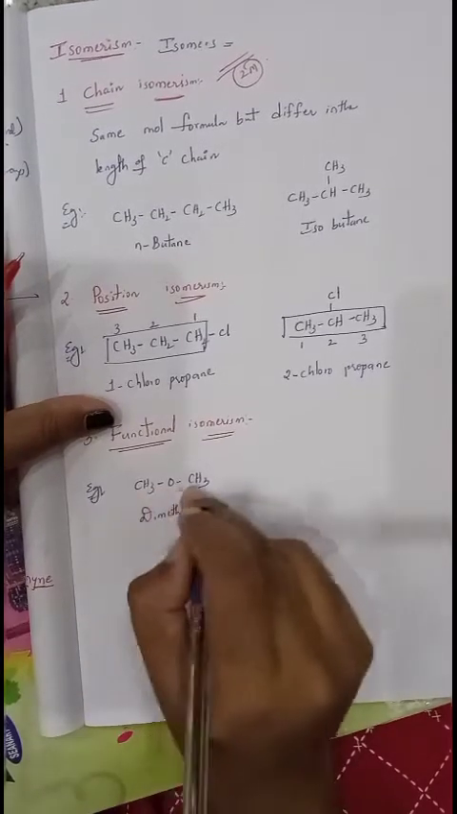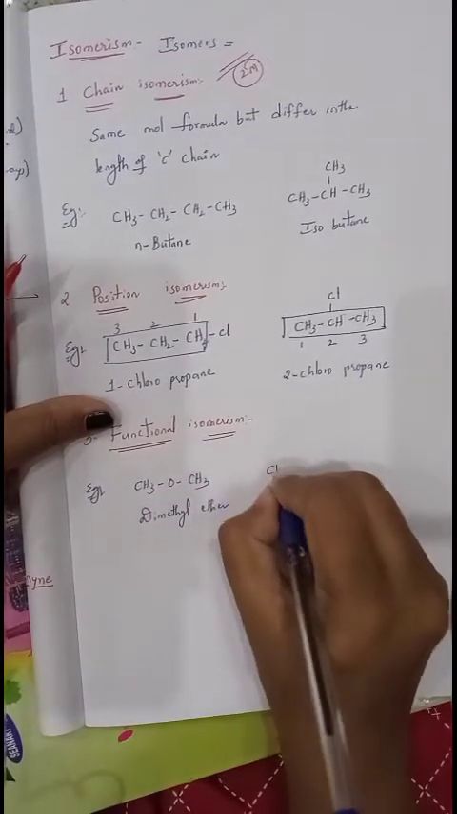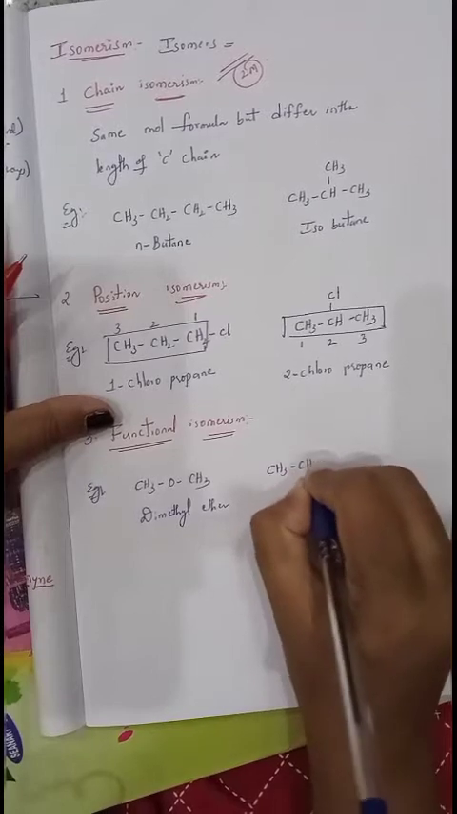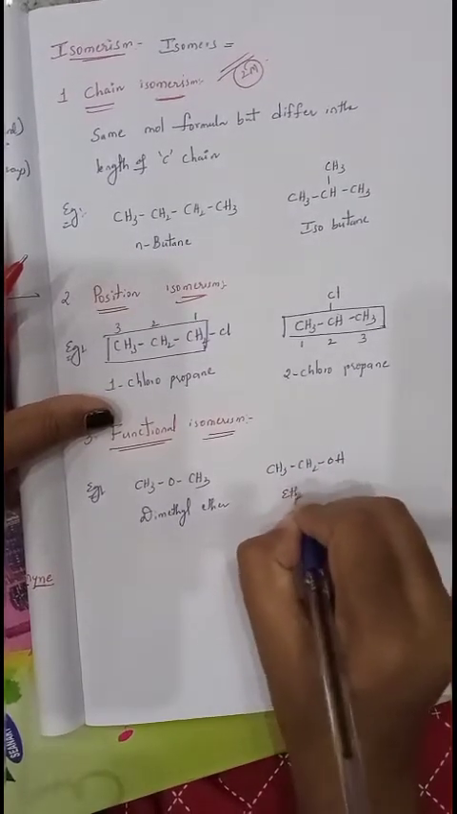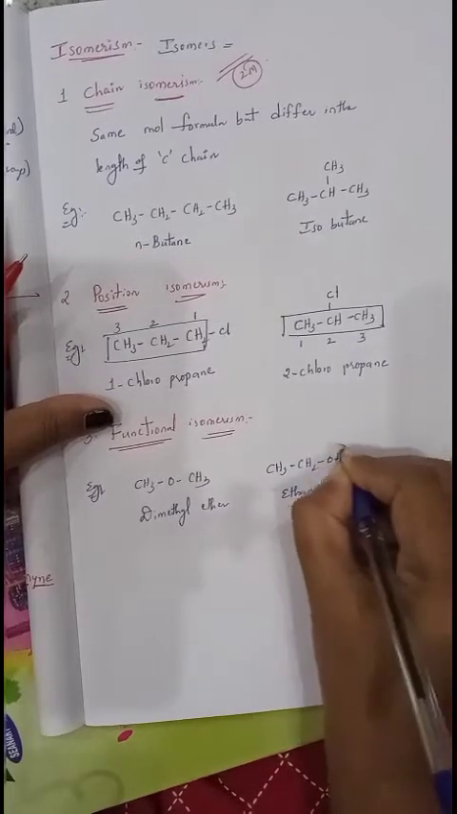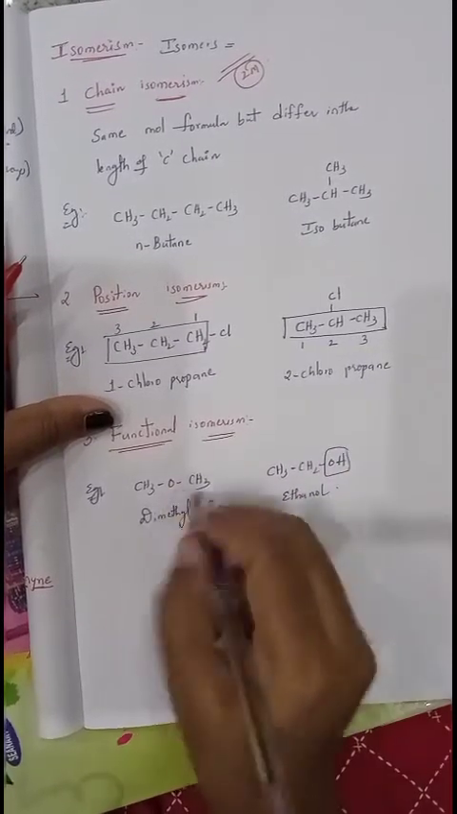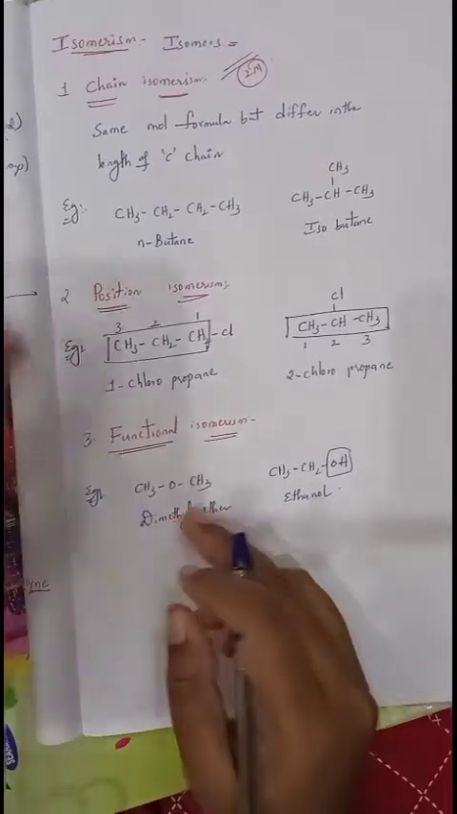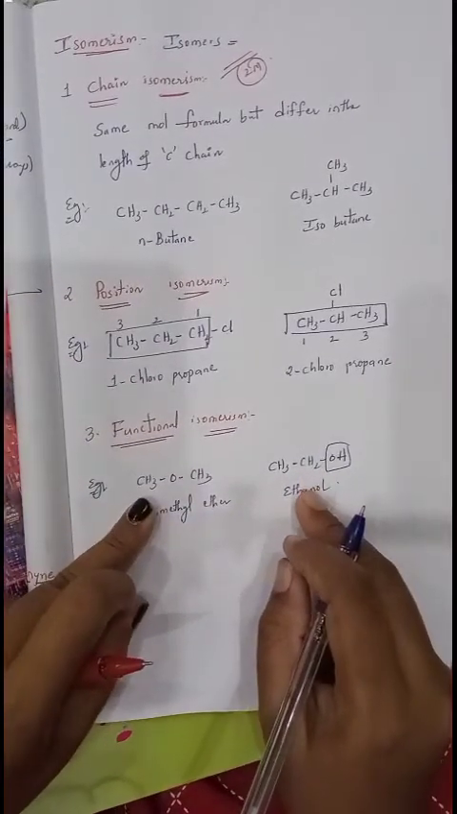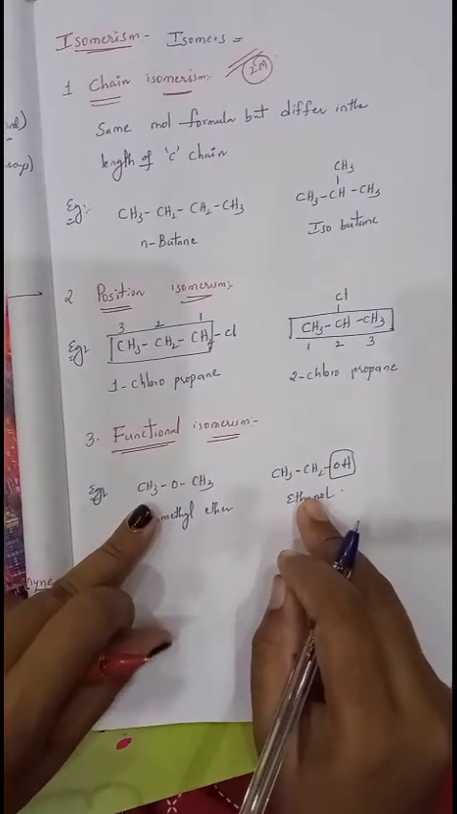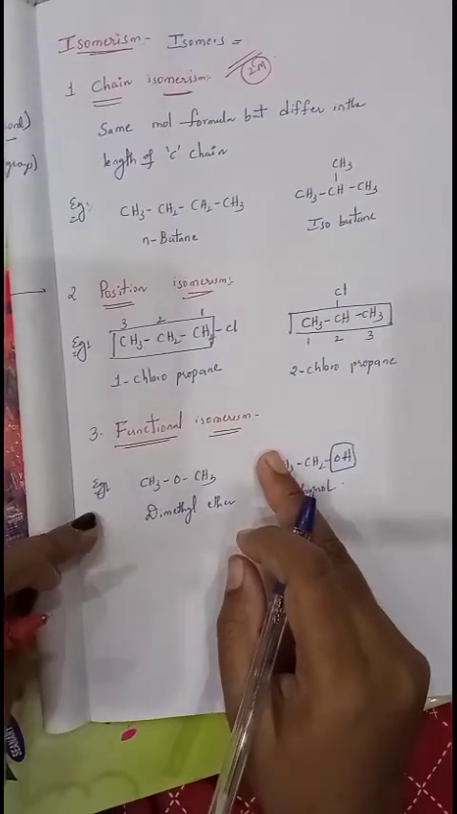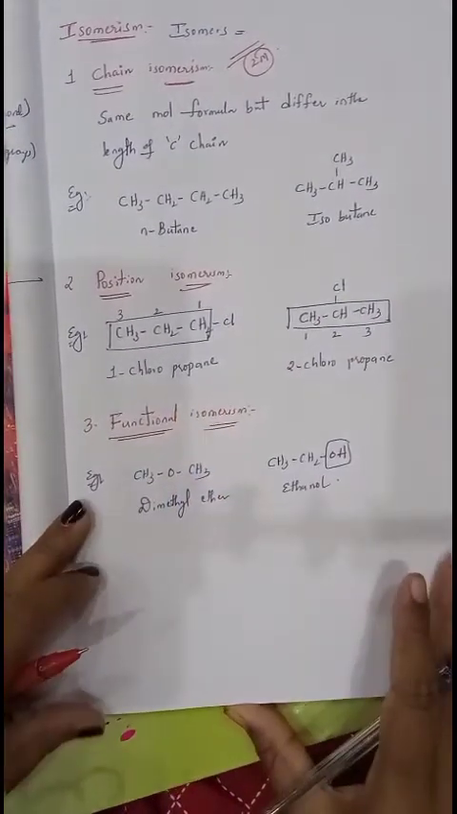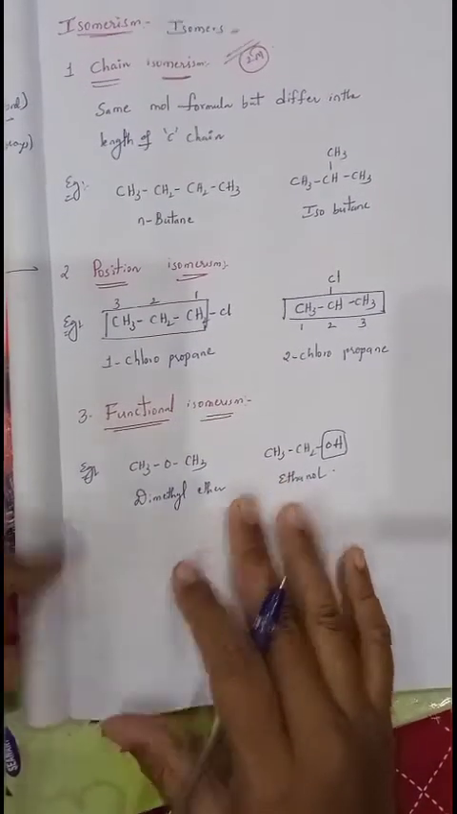With the same molecular formula we will write one more compound, that is CH3CH2OH. This is called ethanol. In this case the functional group is alcohol, in this case the functional group is ether. Both have the same molecular formula but differ in the functional groups, so they are said to be functional isomers. Among the three types, one is compulsory for 2 marks. Okay, that is about isomerism.